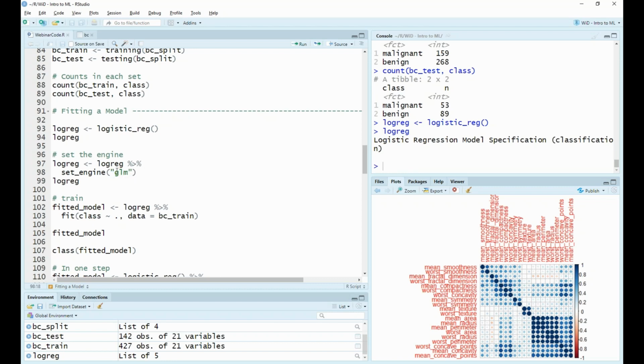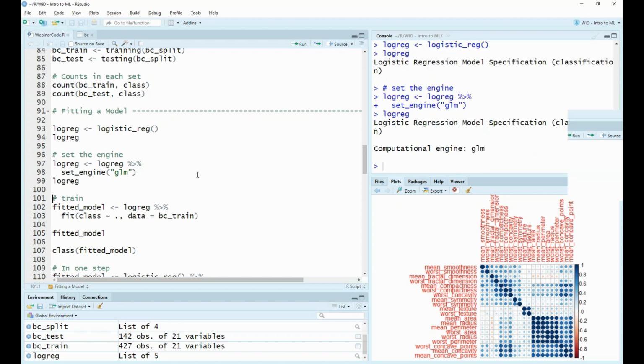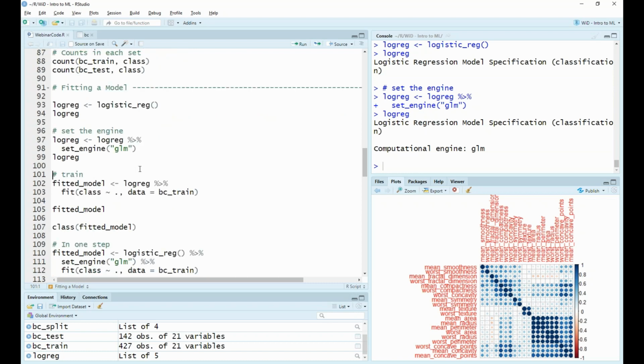Once we've done this, we can set the engine, and we can change this to be anything. This could be a linear model. In this case, we're going to be using a GLM, a generalized linear model. We just pass our logistic regression that we've just defined into this set_engine function. Now we can look at our logreg object again, and we can see that it's now picked up that our computational engine is a GLM.